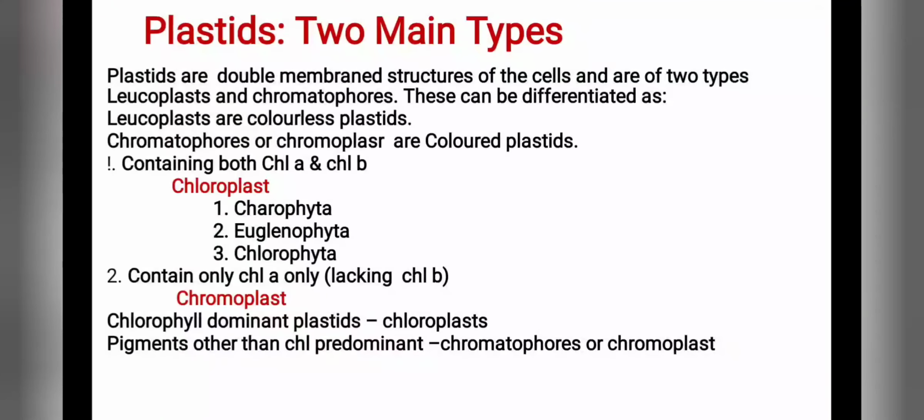Students, plastids are of two main types. Plastids are double membrane structures of the cells and are of two types, that is leucoplast and chromoplast or chromatophores.